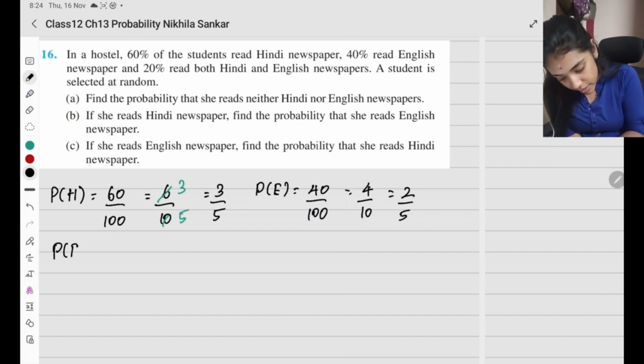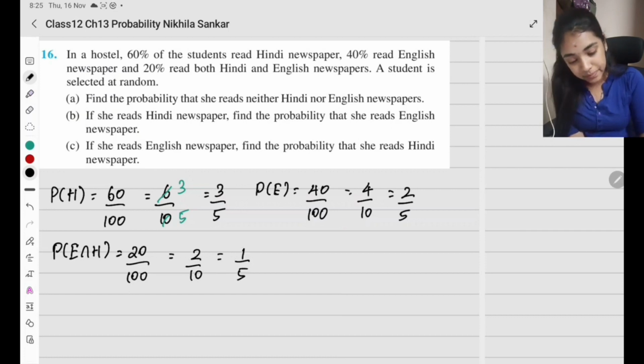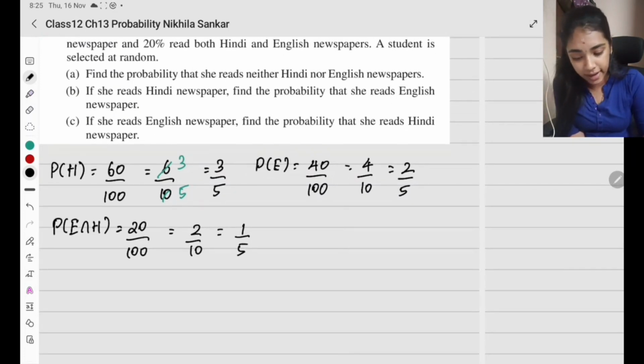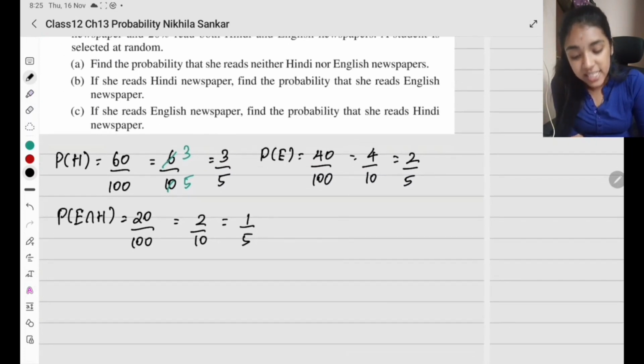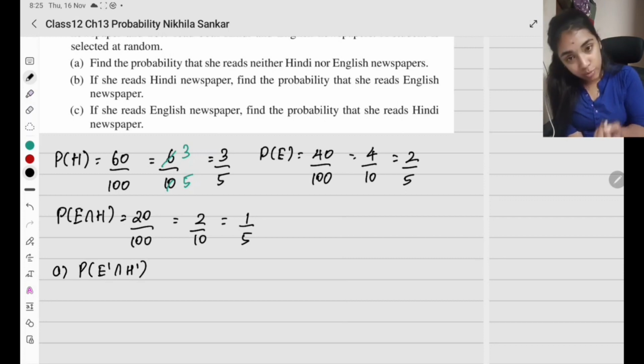20% read both English and Hindi. So probability of both English and Hindi is 20%, 20 by 100, 2 by 10, 1 by 5. A student is selected at random. Find the probability that she reads neither Hindi nor English. What does that mean? She can't read Hindi and she can't read English.